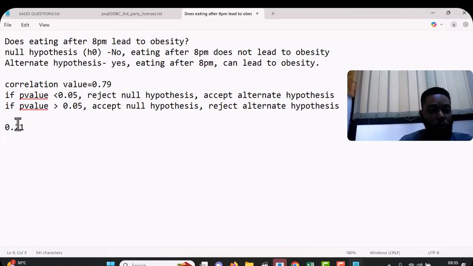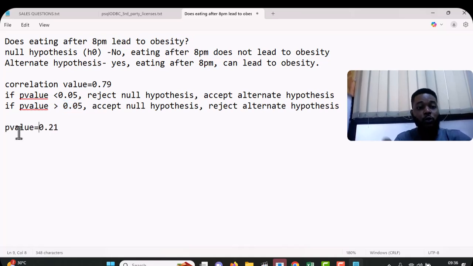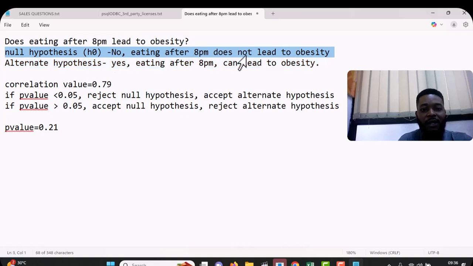Now 0.21 is more than 0.05, as you can see. So it's more than what? 0.05. That means we are going to accept the null hypothesis, which says that no, eating after 8 p.m. does not lead to obesity, even though we found a high value of correlation at 0.79. It just happens by chance. This is not significant.